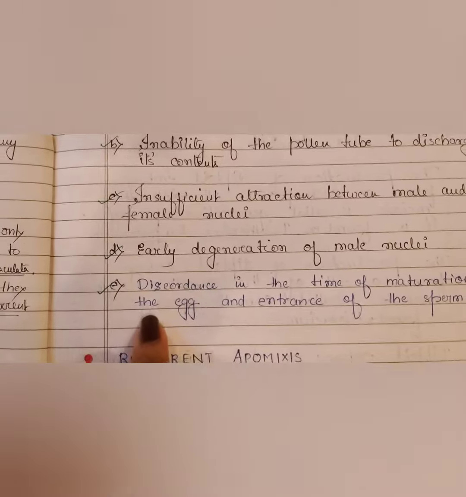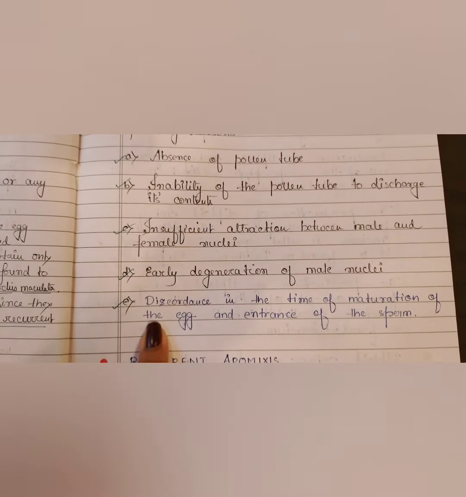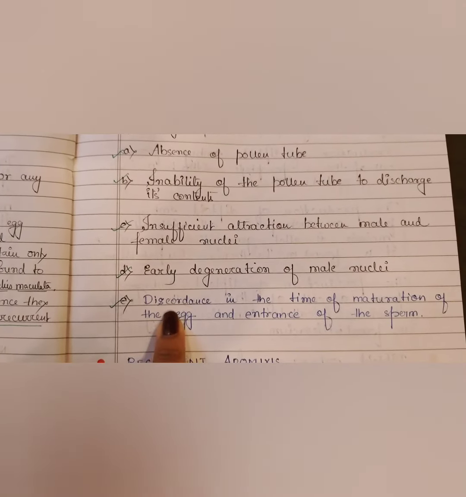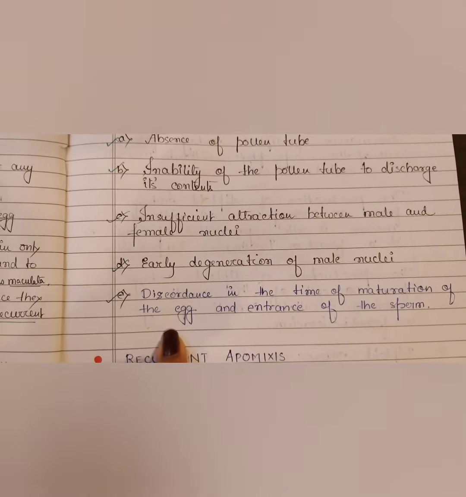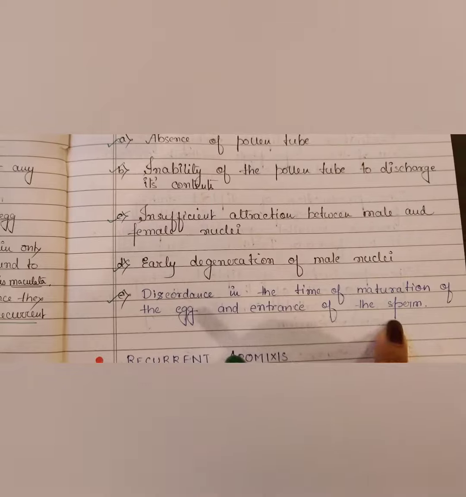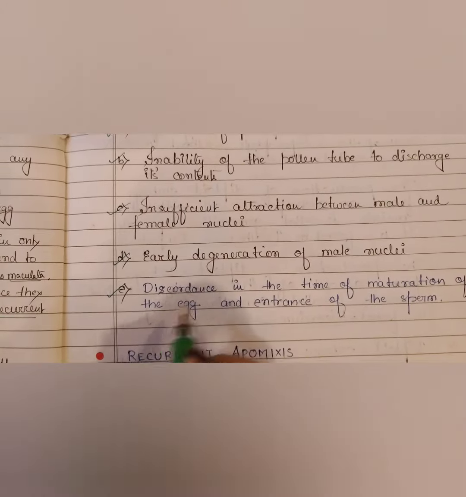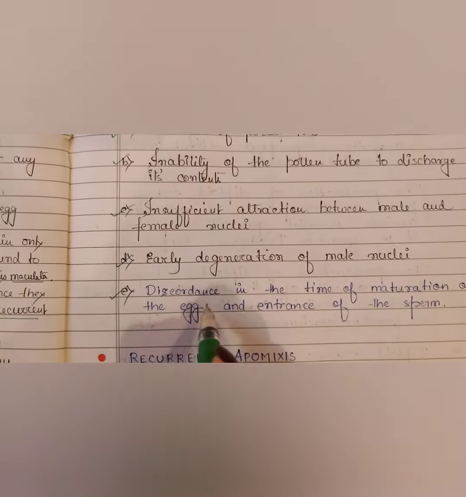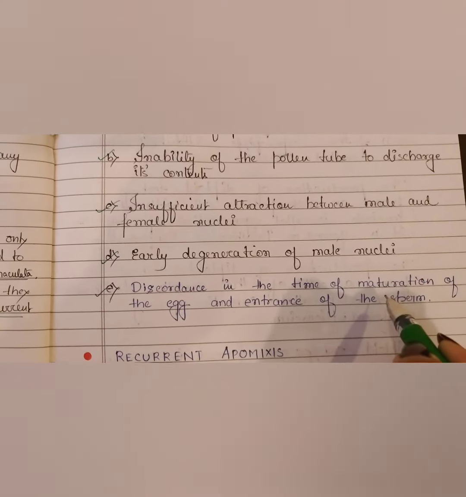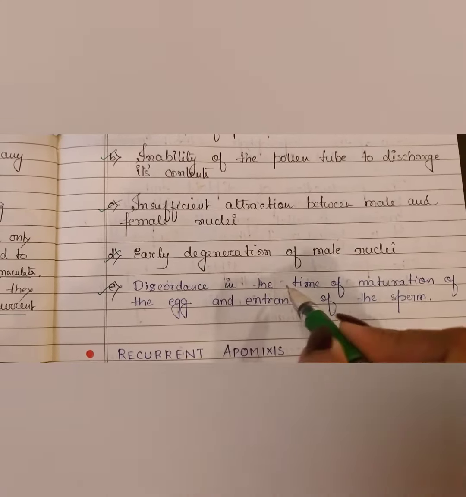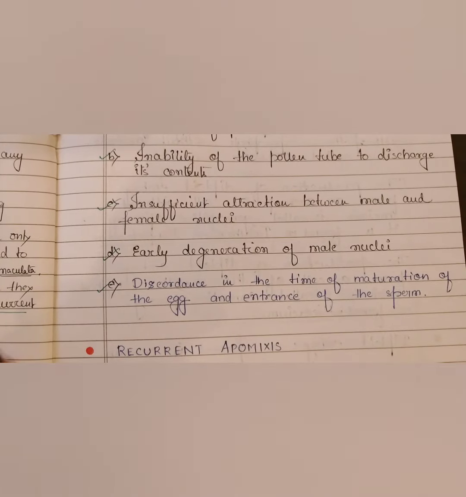And last is what? Discordance in the time of maturation of the egg and entrance of the sperm. So there is no synchrony. There is a discordance in the time of maturation. The time of maturation is different. This also results into haploid embryos.